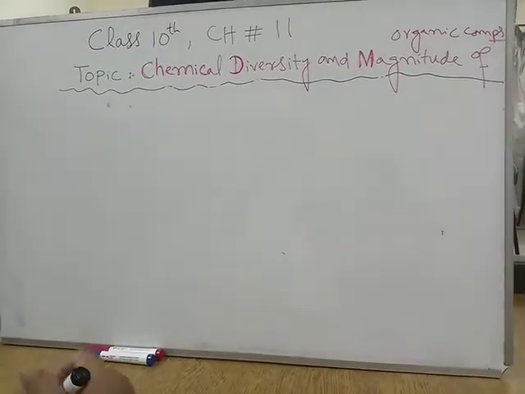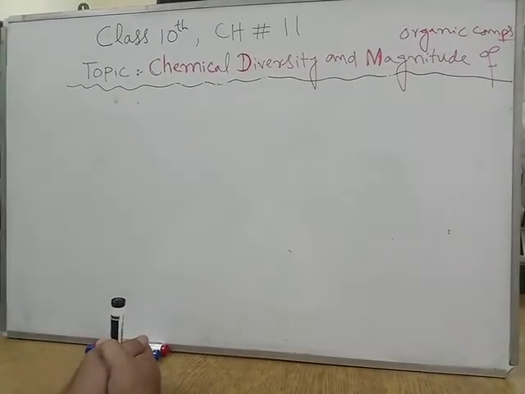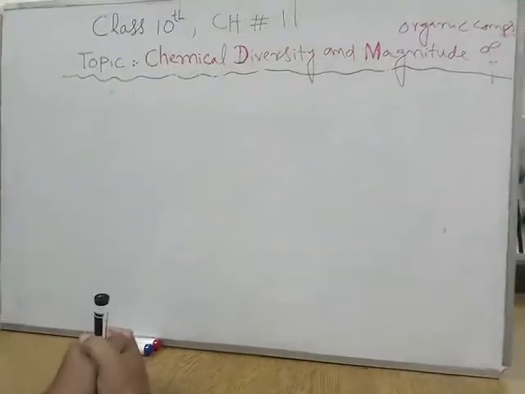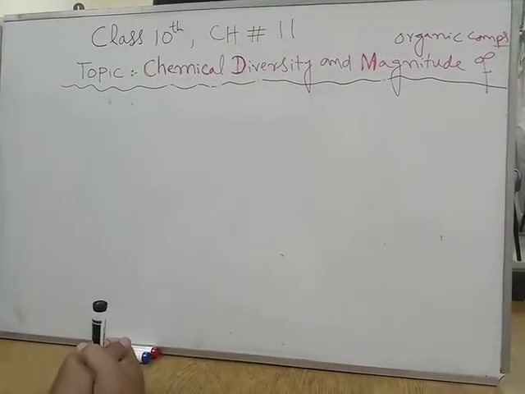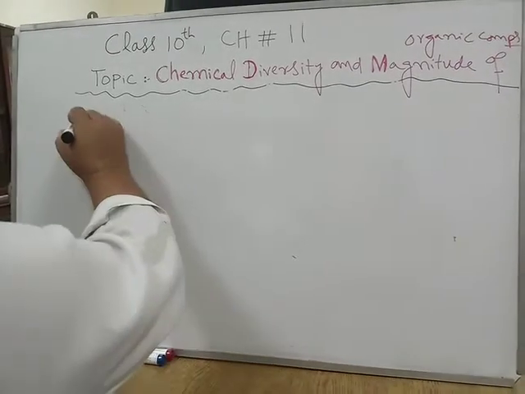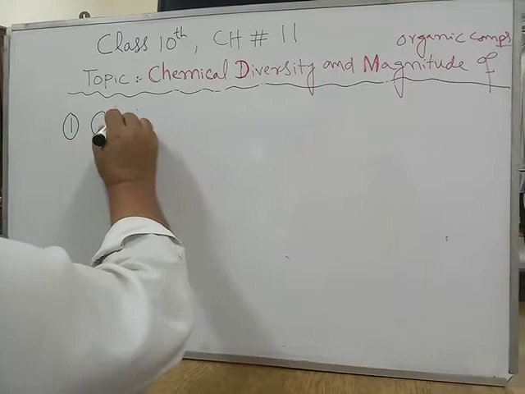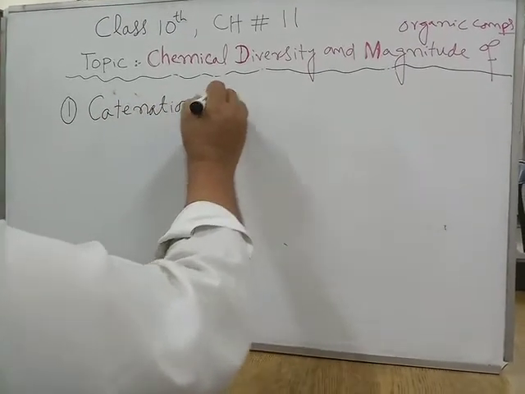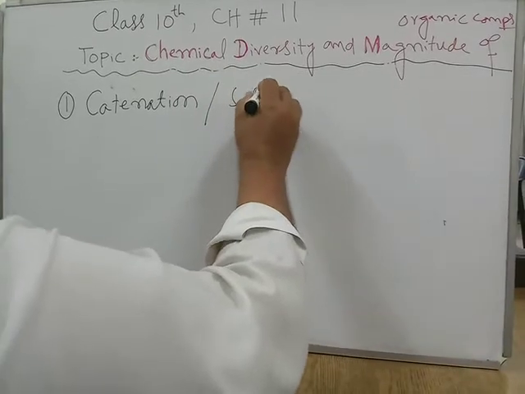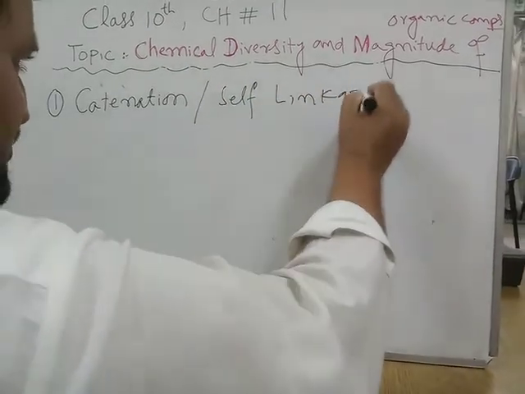Today let me discuss, there are three reasons which are responsible for the chemical diversity and the magnitude of organic compounds. The first reason is catenation. It is also called self linkage property.